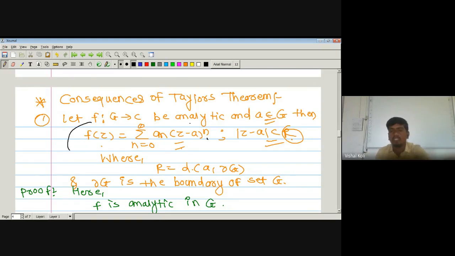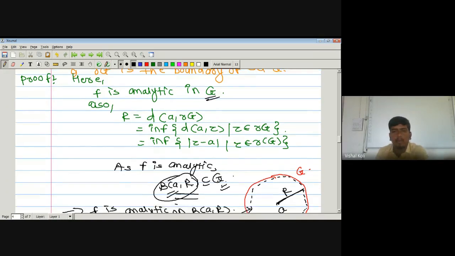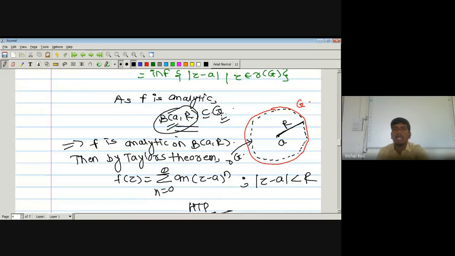So for that, we just have to check whether there exists one open ball having center a and radius R, which is a subset of G. If this is a subset of G, as f is analytic on G, then it is analytic on every subset of that G. So as here we get the open ball about a of radius R to be a subset of G, and f is analytic on this G, it must be analytic on this open ball also. And if we get f is analytic on this, then we get the half part of our Taylor's theorem. As we get the half part, we can easily use our Taylor's theorem, and by Taylor's theorem we will get the required series. Okay, any doubt in this?